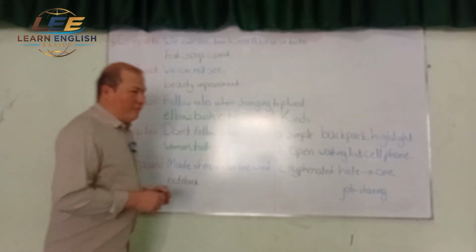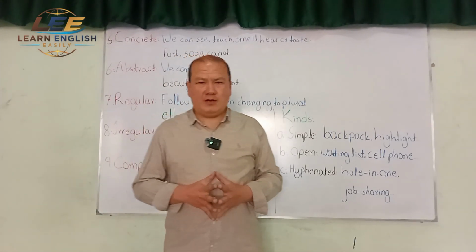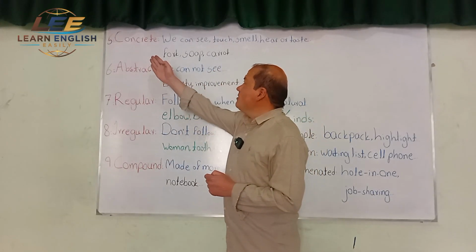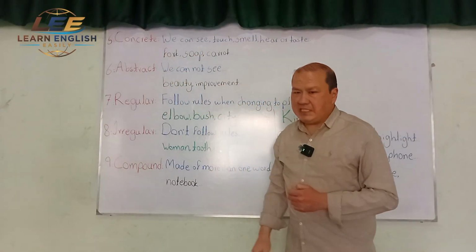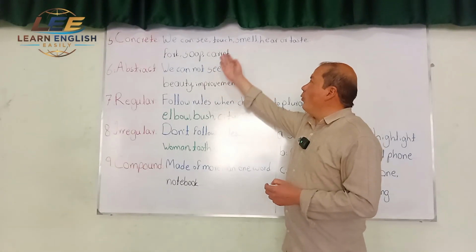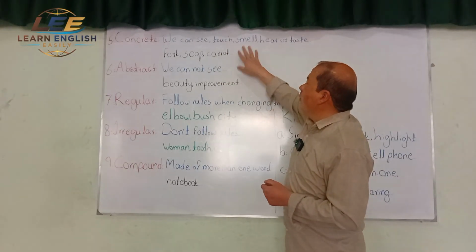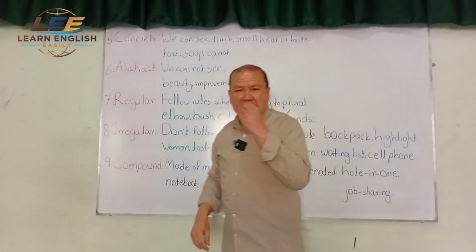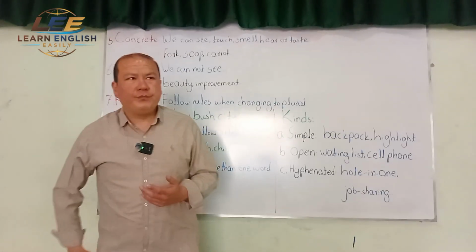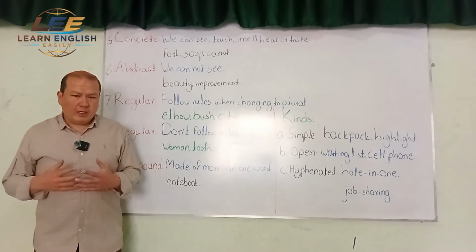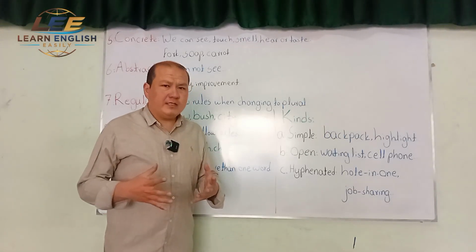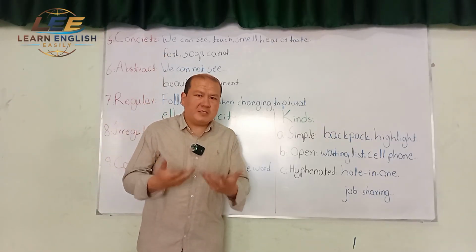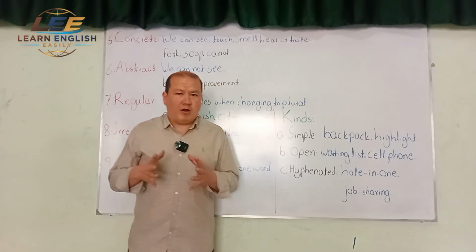The fifth kind of noun that we have is concrete noun. What is concrete noun? Concrete nouns are those nouns that we can see. We can see them, or we can touch them, like this, I can touch it. We can smell it, the scent of it. We can hear it, or we can at least taste it, eat it. So basically, concrete nouns are the nouns that we can experience through our senses, our five senses. We can experience them. So they're called concrete nouns.